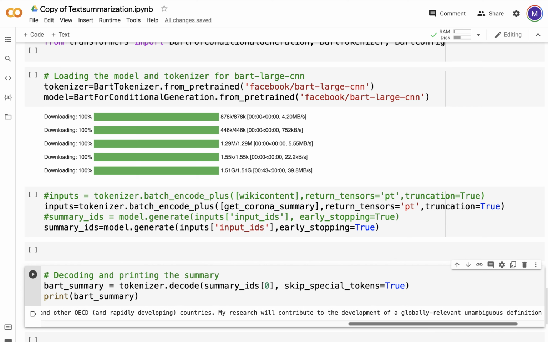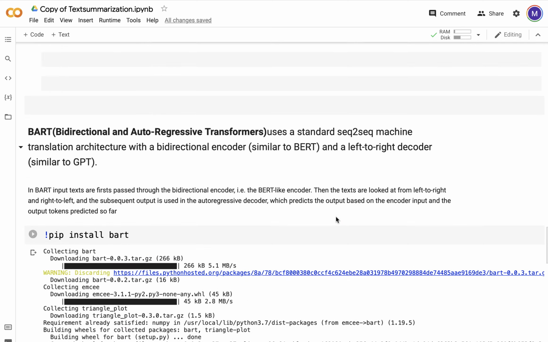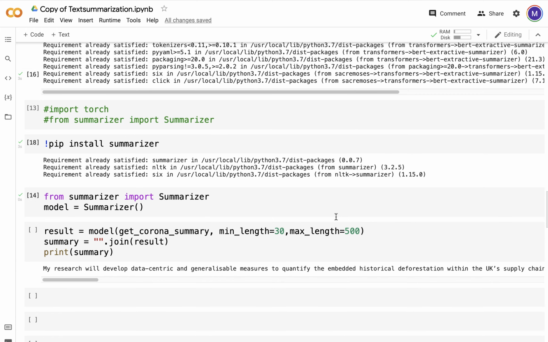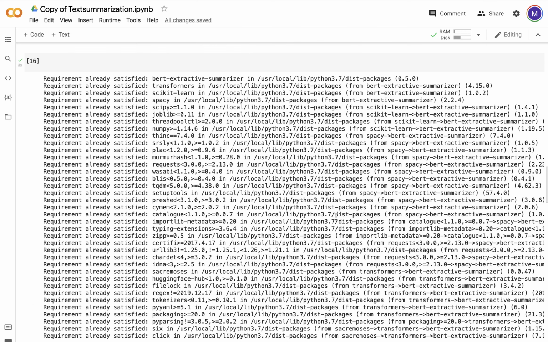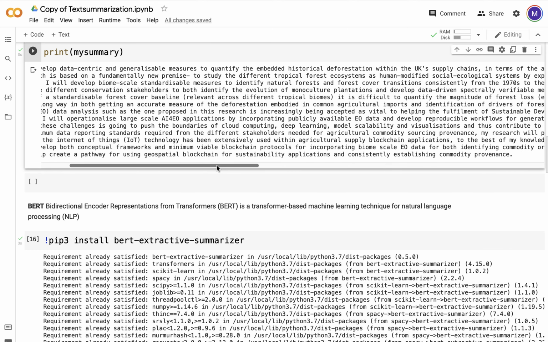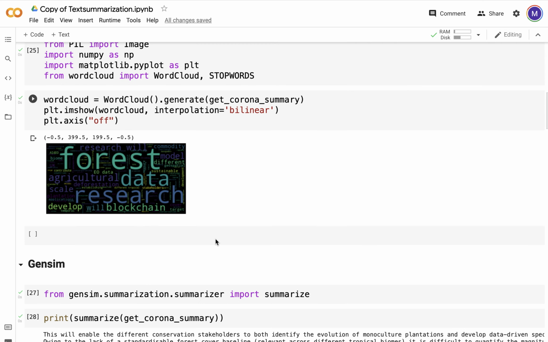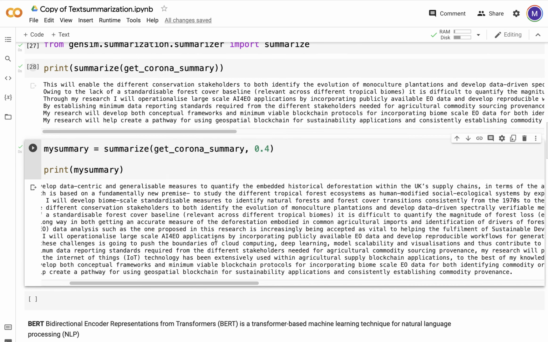My research will contribute to the development of a globally unambiguous definition of forest, non-forest. So yes, it reads pretty well, but unlike Gensim, this one really doesn't talk about conceptual frameworks, minimum viable blockchain protocols. And remember, I did have some blockchain sitting in my text, so yes, I would like my summary to mention that.